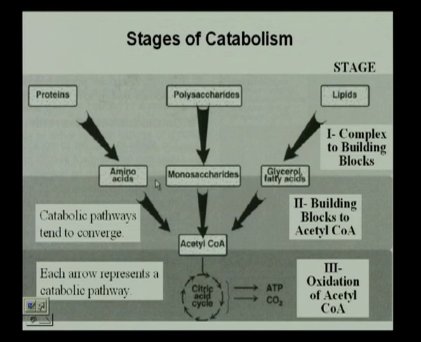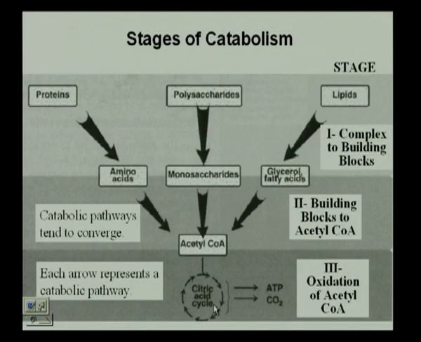Fine. Now, each of these again are further going to be broken down and converge to acetyl coenzyme A, which is an extremely important part in the catabolic pathway that is going to take you again to the citric acid cycle that requires the oxidation of acetyl coenzyme A. So, basically what we are getting at is we are going to look at just this part here, monosaccharides, the breakdown of glucose, that is what we are going to look at.